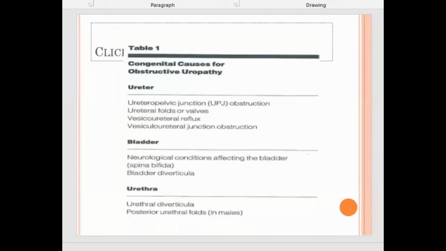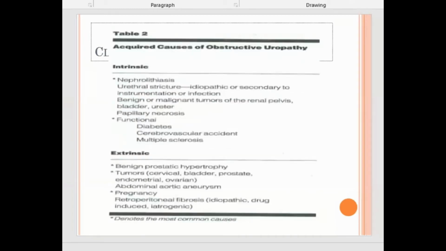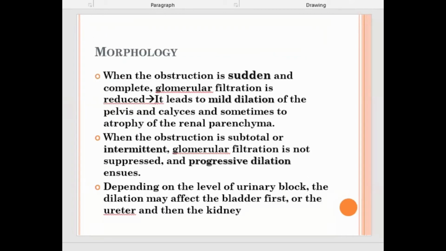So the causes can be congenital or acquired. Congenital is usually seen in neonates, like ureteropelvic obstruction, posterior urethral valves, or vesicoureteral reflux. Neurogenic causes, if it is associated with spina bifida, or posterior urethral valves in males. Intrinsic causes are usually stones, known as calculi or nephrolithiasis. Then stricture in the wall, and tumors within the renal pelvis, ureter, bladder, or urethra, or outside. Extrinsic causes are outside.